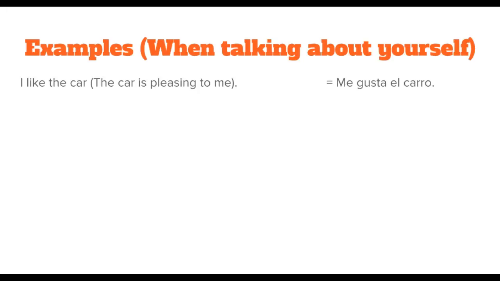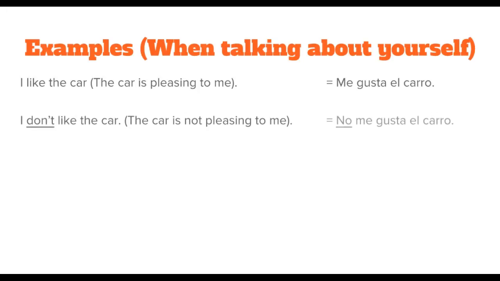You'll notice the indirect object pronoun is placed right before your conjugated verb, and this is a pattern that you'll need to remember as we continue through the other examples. If I want to say that I don't like the car, I simply have to add the word no to the beginning of the phrase. No me gusta el carro.